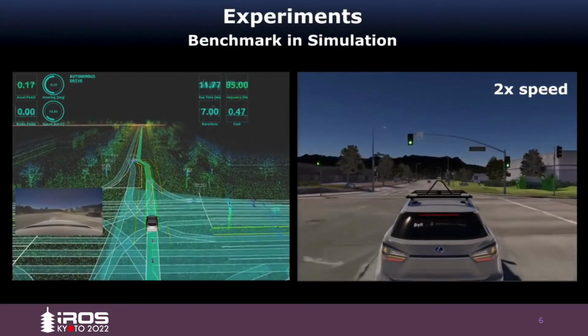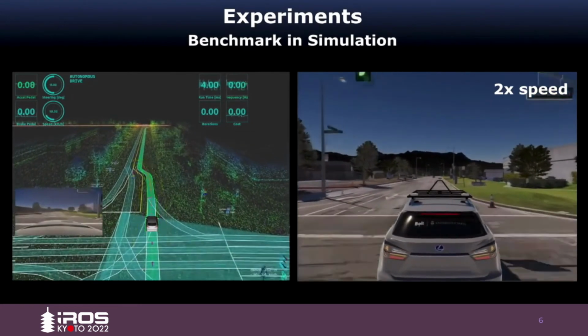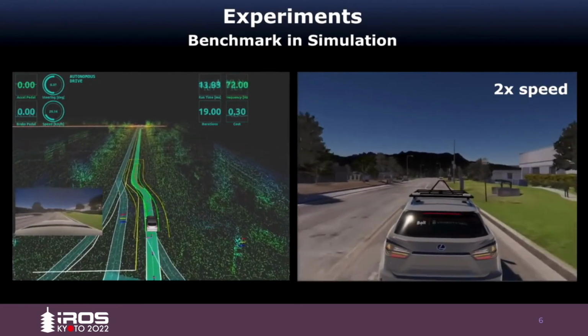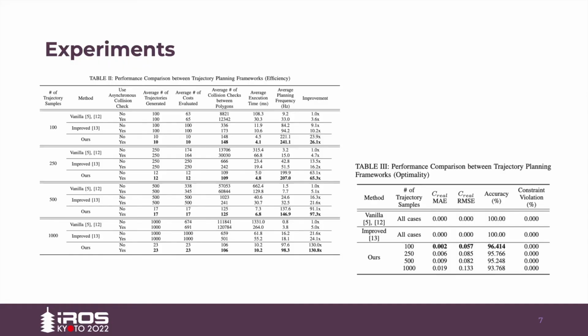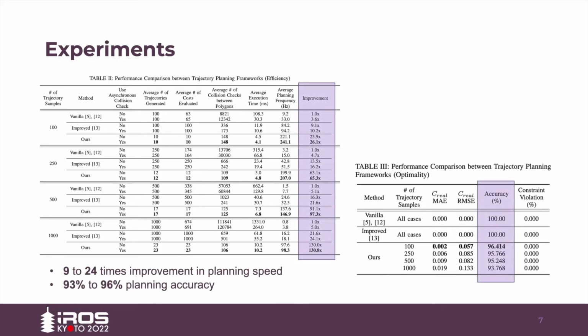We conducted a series of experiments in the simulation environment to benchmark the performance of our method and the baseline methods. Experiment results show that our framework can significantly reduce the number of trajectories generated compared to the two baseline methods, and achieves about 9 to 24 times improvement in planning speed, while maintaining an accuracy of about 93 to 96%.